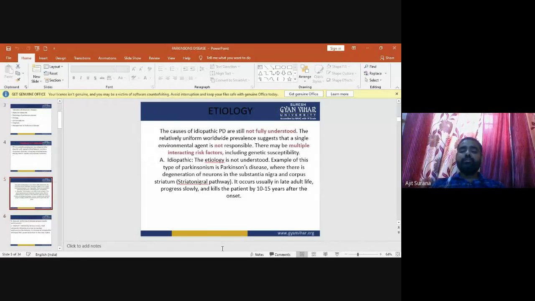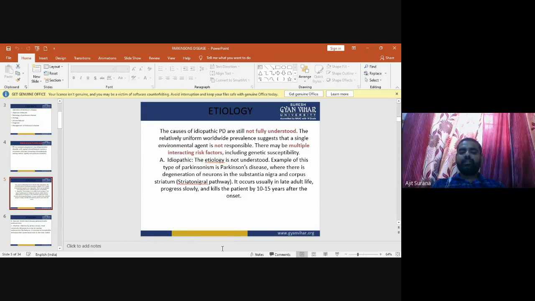Now, the etiology of Parkinson's disease. How can Parkinson disease occur? The causes of idiopathic Parkinson disease are still not fully understood. The relatively uniform worldwide prevalence suggests that a single environmental agent is not responsible for Parkinson disease. There may be multiple interacting risk factors, including genetic susceptibility.